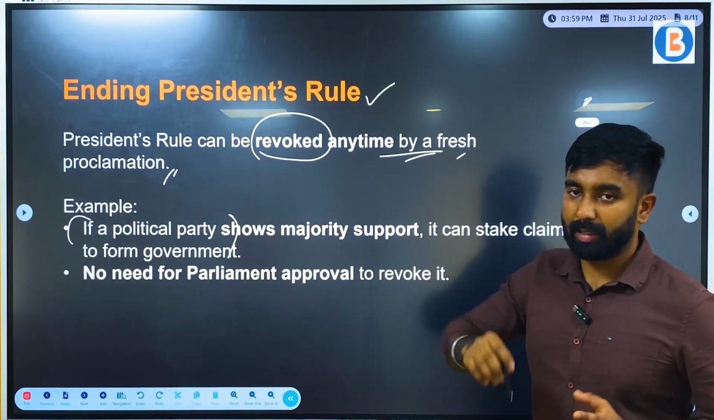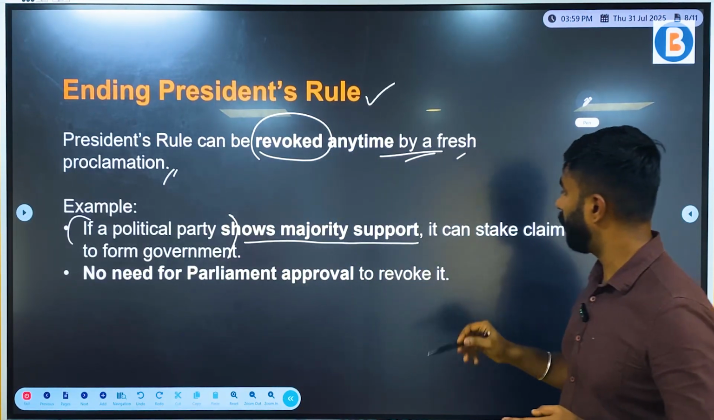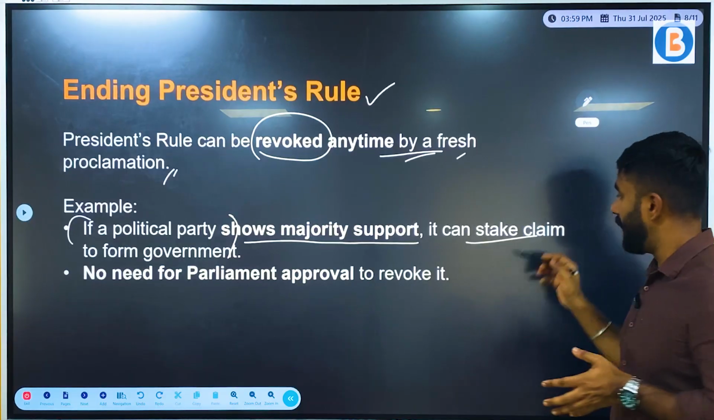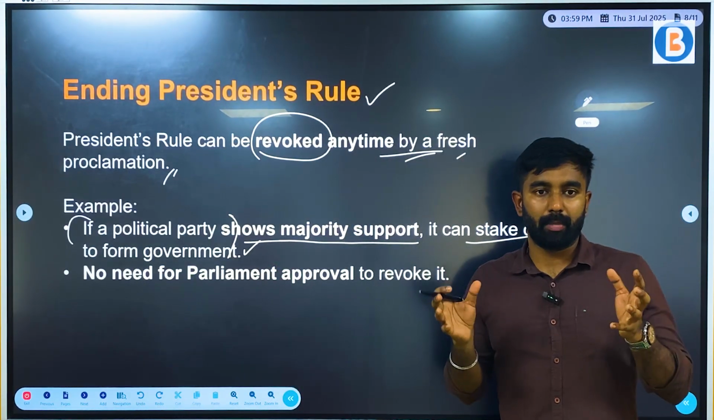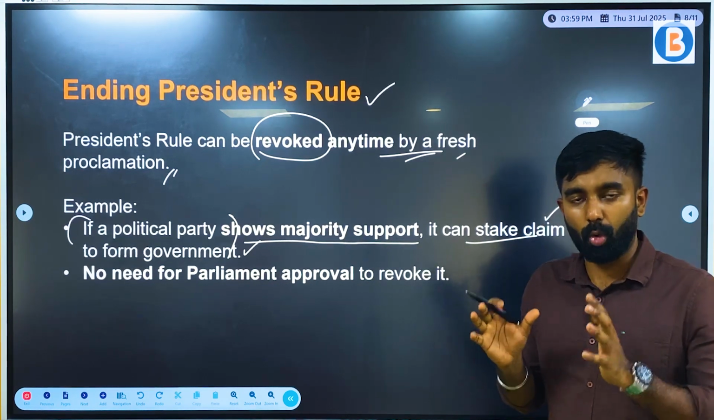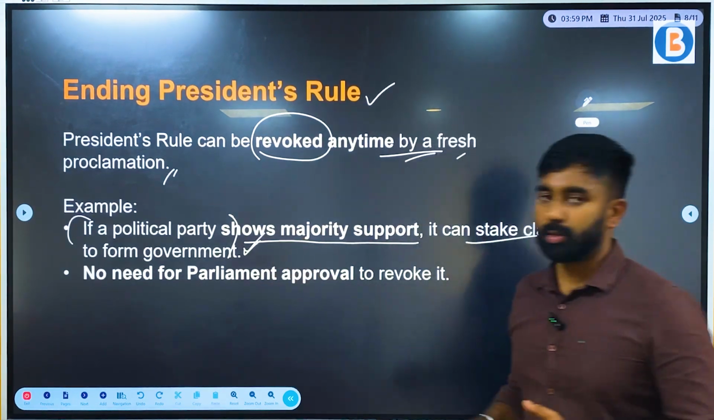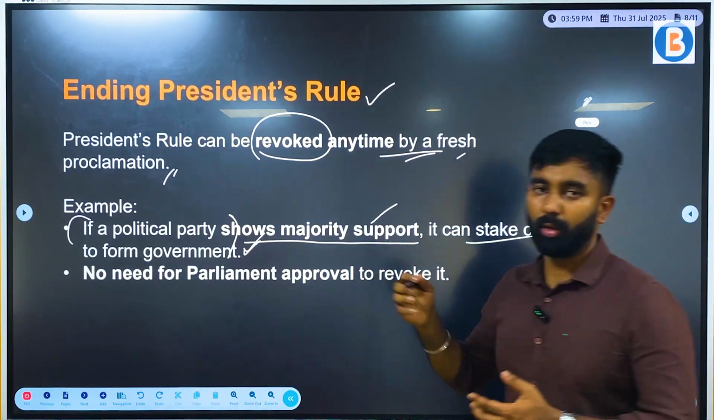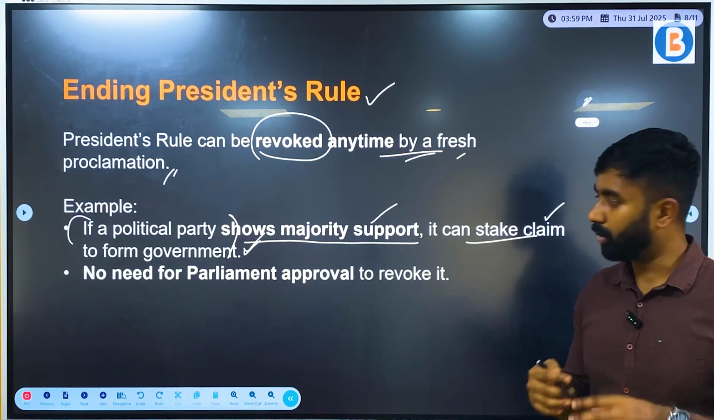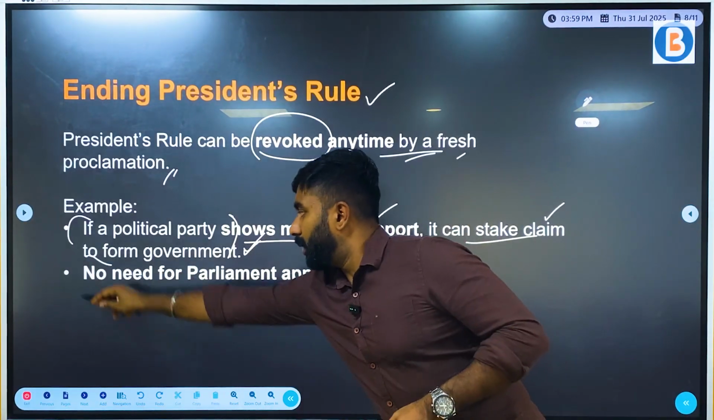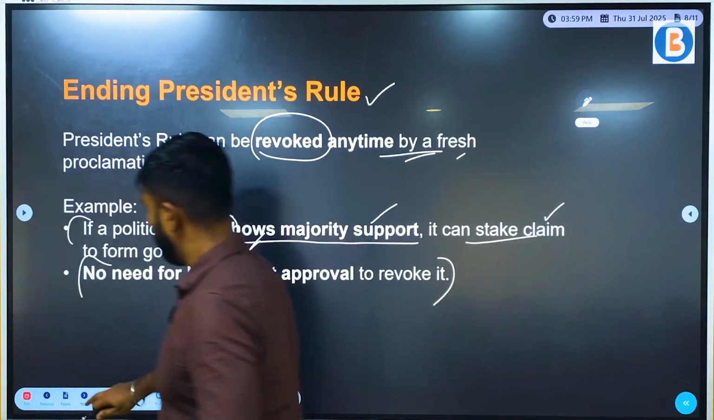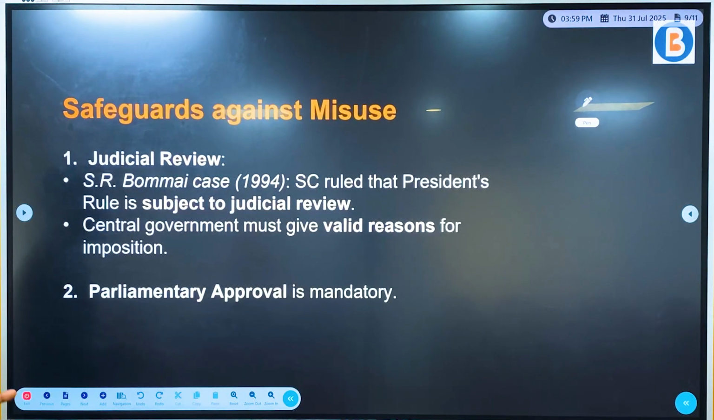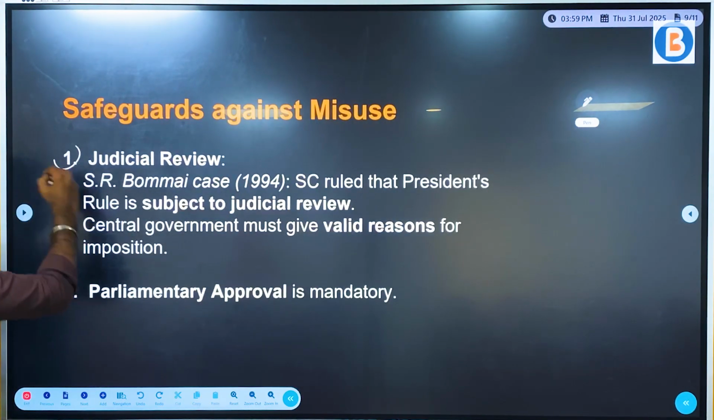Let's say, for example, a political party shows majority support in that particular state, and it can claim that, no, we are back to our, let's say, census, and then we are okay that now we can form a government. So that is when, a situation when the president rule can be taken back, revoked. And for this particular thing, we don't need any parliament approval, or for that matter, even president can revoke it, right?